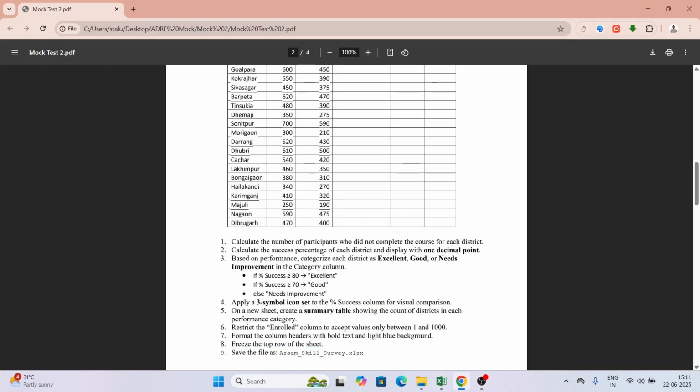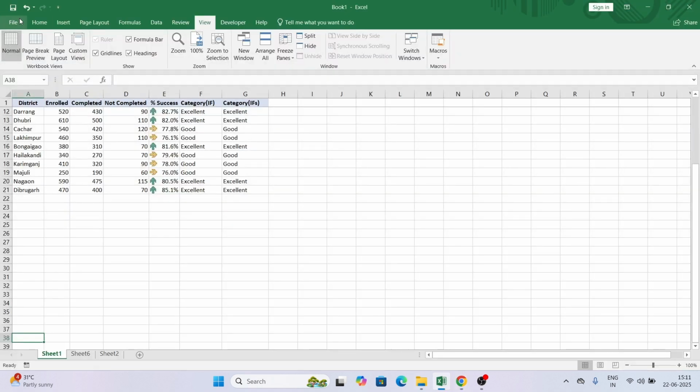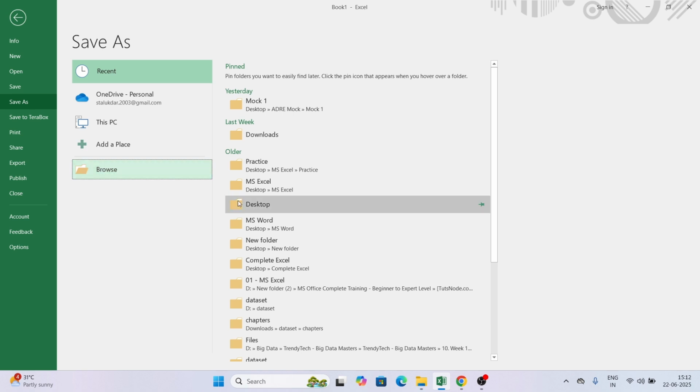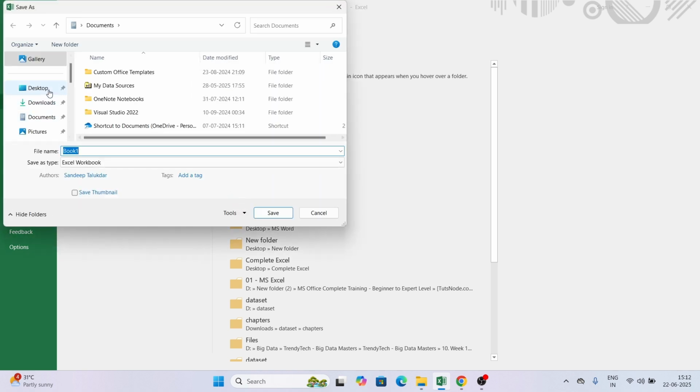Next question is save the file as assamskillsurvey.xls. So you need to save the file with this name. So just copy it and then I will save it. So File, Save As, Browse, Desktop.